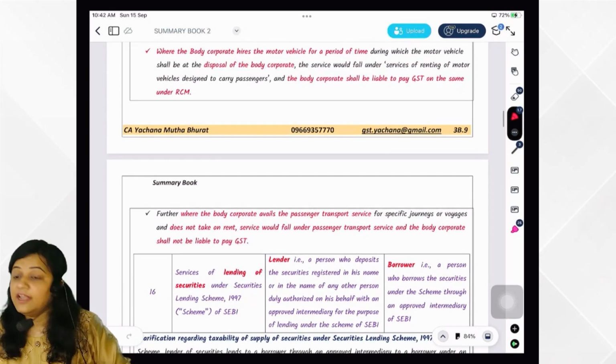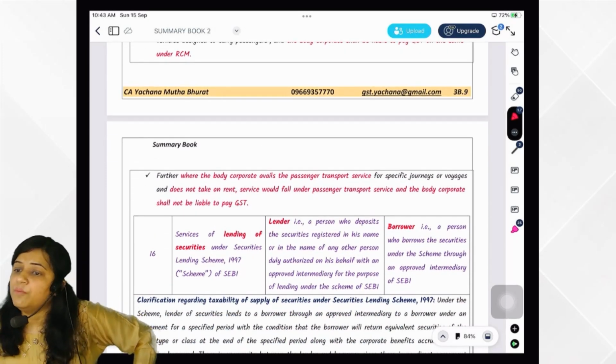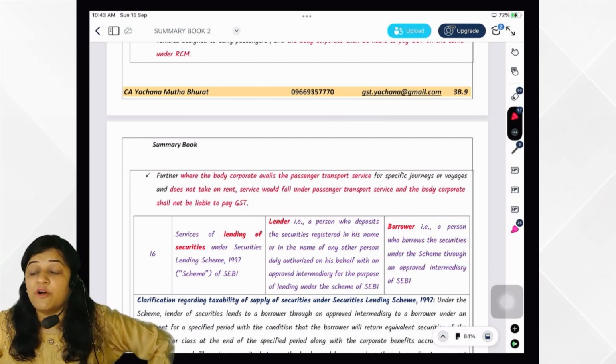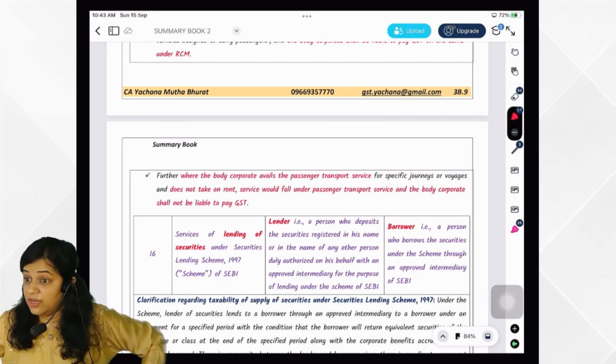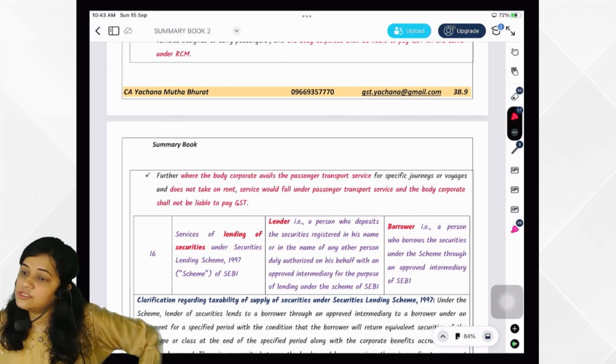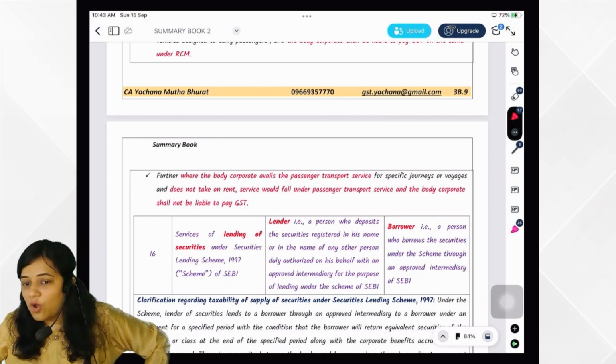Very good. Lending of security. Who is the person? Supplier of service? Lender. Who is the recipient? Borrower. They are lending the security under the security lending scheme of SEBI. So in that case, what did they say? It would be under reverse charge. We are studying the chapter of reverse charge, not forward charge.